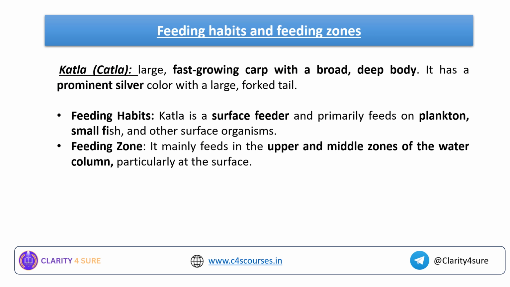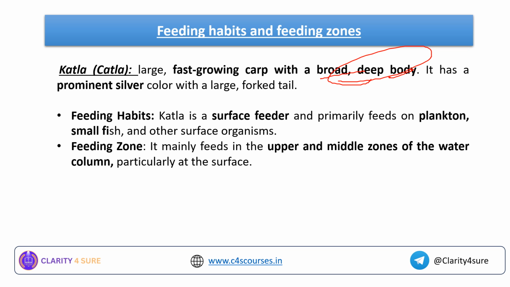Moving forward, now we have seen the types of carps, their significance and their habitat, everything. Now we will see the feeding habits and the feeding zones of some of the particular carps. First comes your Catla. It is a large, fast growing carp with a broad, deep body. See, kindly pay attention to the features or characteristics that are being dealt with here. So this will be very easy for you.